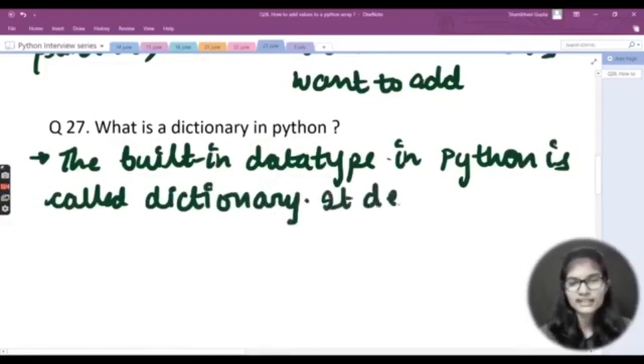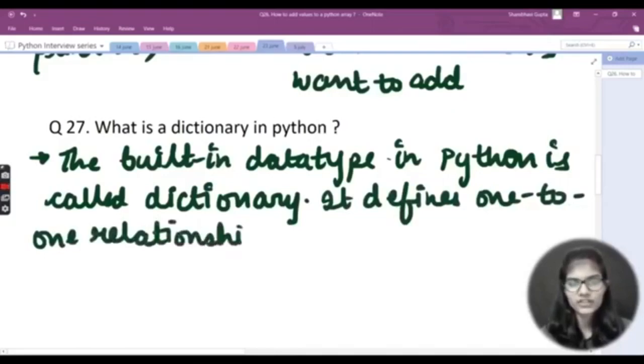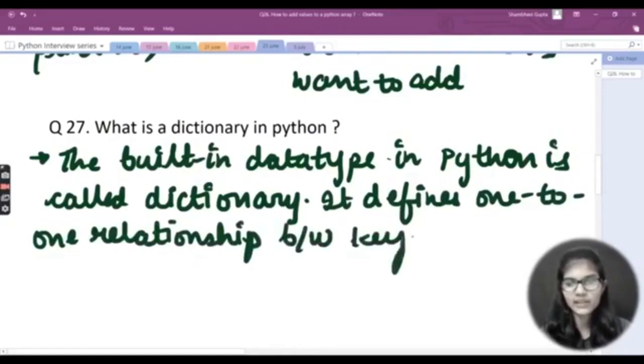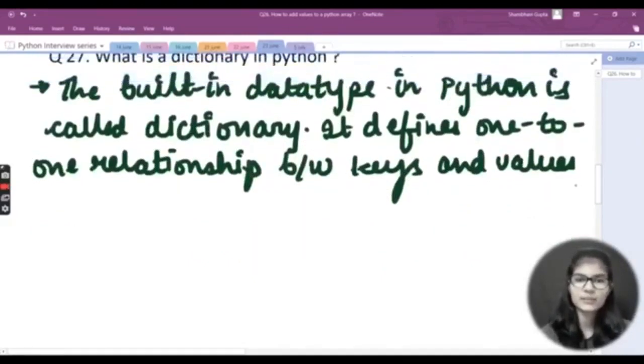It defines a one-to-one relationship between keys and values. It defines one-to-one relationship between the keys and values.